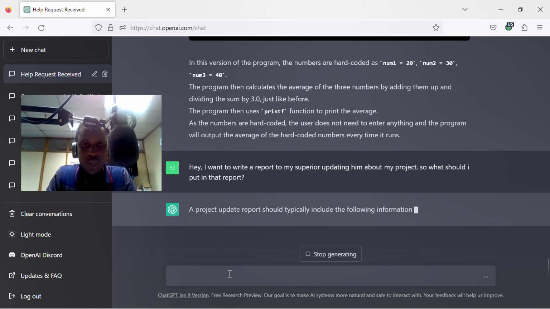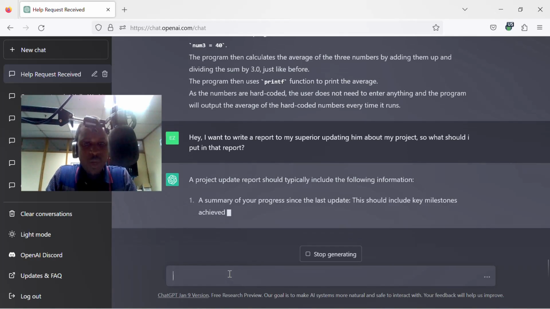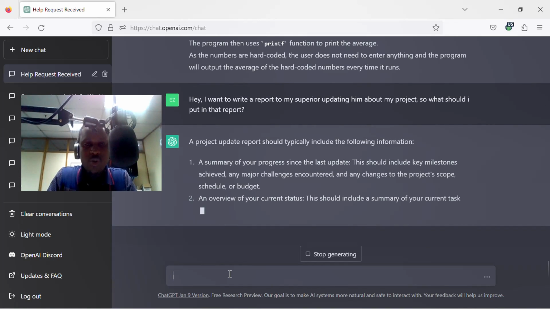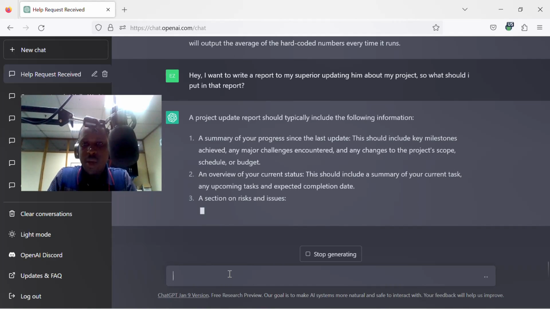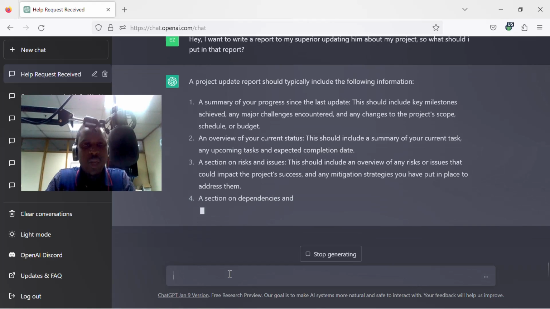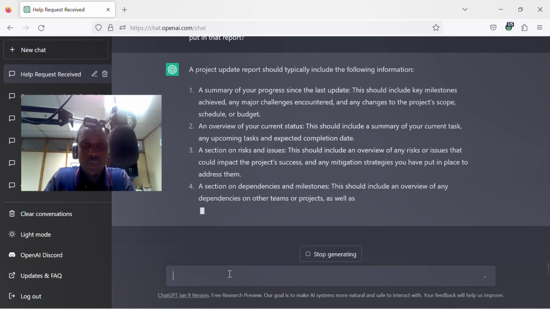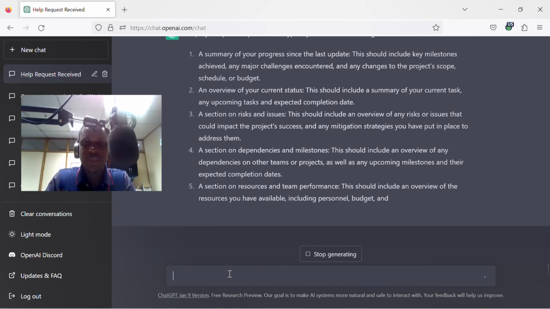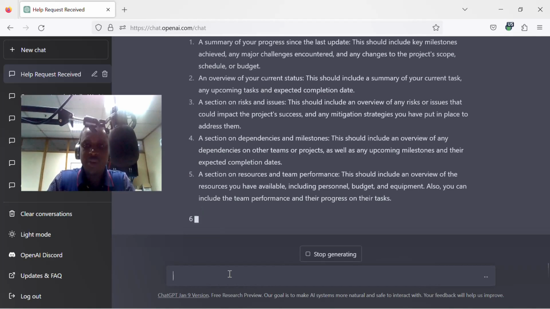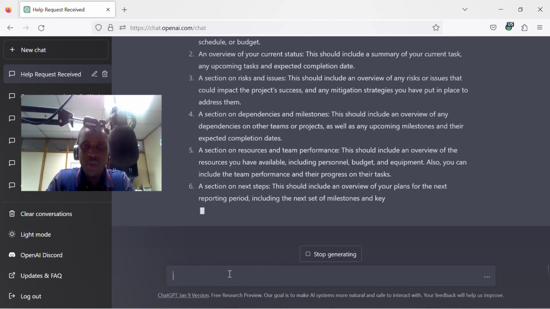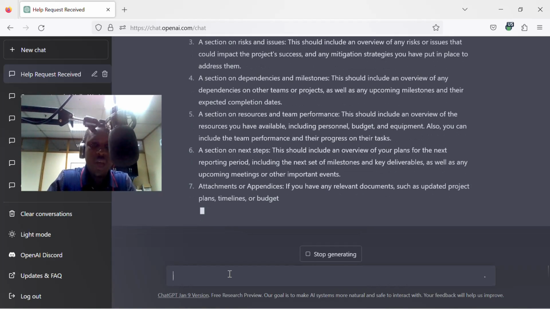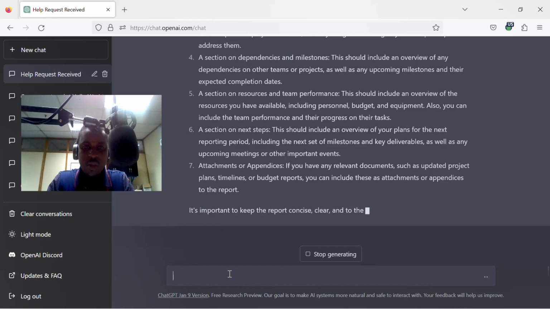Let's see. A project update report should typically include the following information: a summary of your progress since the last update. This should include the milestones achieved, major challenges encountered, and any changes to the project's scope. So an overview of your current status, a section on risks and issues, a section on dependencies and milestones. So you can even ask it to write a report for you if you give it the information that it needs. You can actually ask it to write that report, and you can recompile that report. You can even ask it to shorten or to lengthen that report.